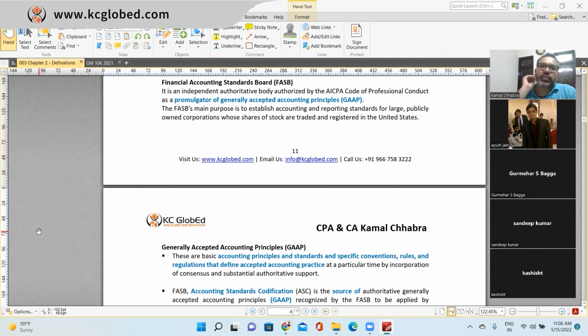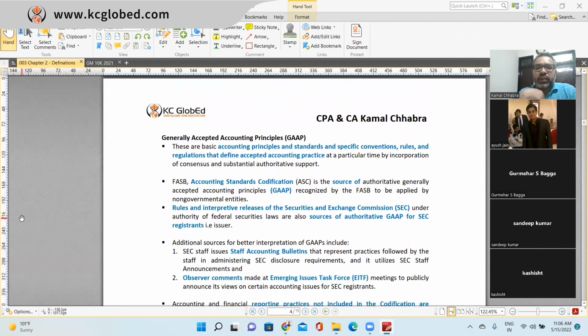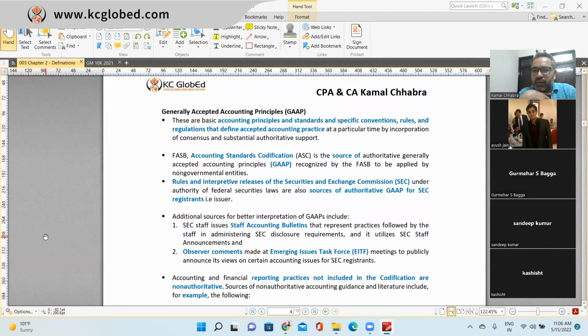FASB is basically a board whose members promulgate, or you can say draft, the accounting standards, US GAAP, right? What is generally accepted accounting principle? What is US GAAP? Again, accounting principles and standards and specific conventions, which include rules, regulation, and define the accepted accounting practices. For example, like ASC 606.